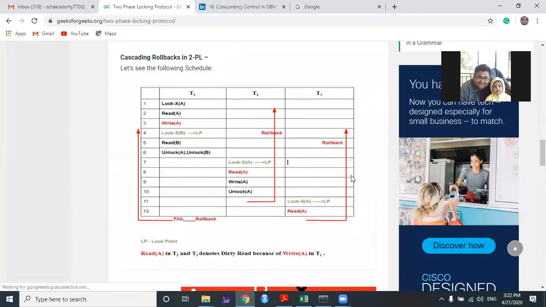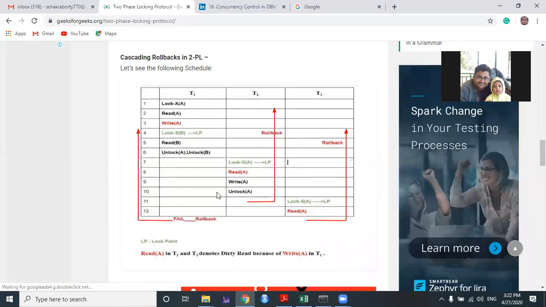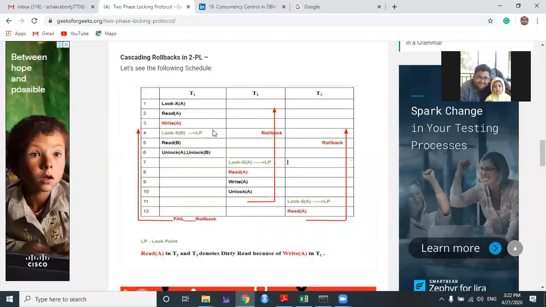This is another example where cascading rollback is possible in two-phase locking. If there are three transactions, T2 depends on T1, and T3 depends on T2. How do they depend? Look very carefully. T2 reads A, which has been written by T1. Then T2 writes a value of A, and that has been read by T3.